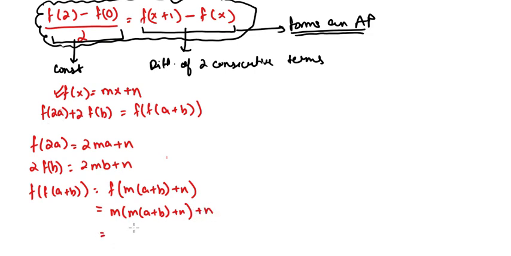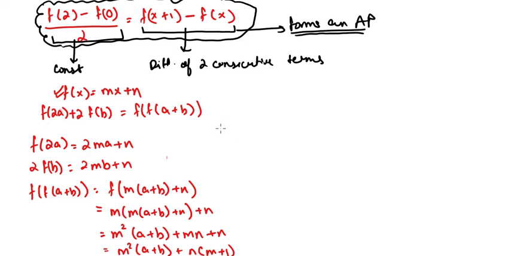Okay, so this implies m square a plus b plus mn plus n, and we can say this is nothing but m square a plus b plus n m plus 1. Okay, so now we have to equate this particular equation in such a manner.